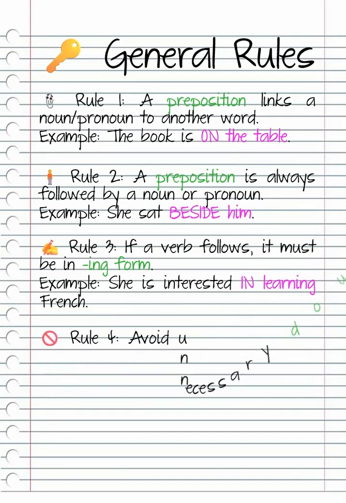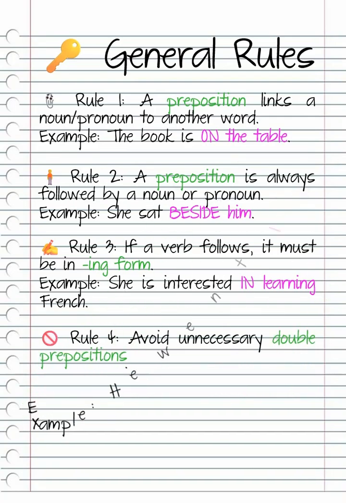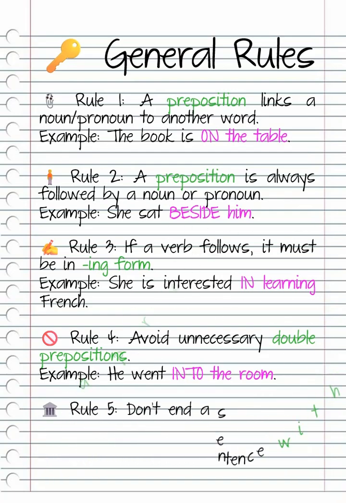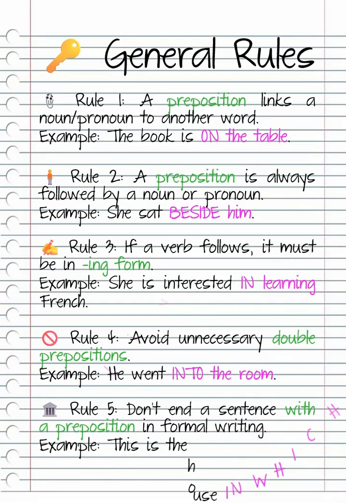Rule 4. Avoid unnecessary double prepositions. Example, he went into the room. Rule 5. Don't end a sentence with a preposition in formal writing. Example, this is the house in which I live.